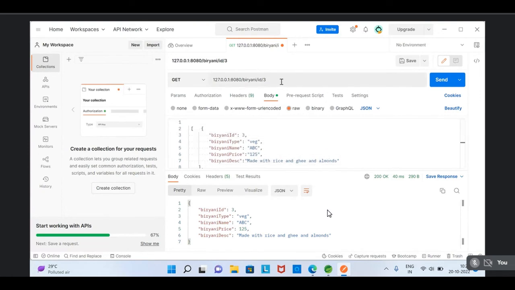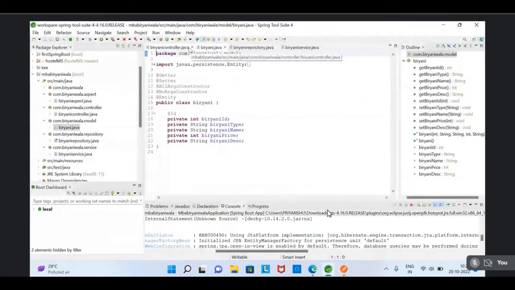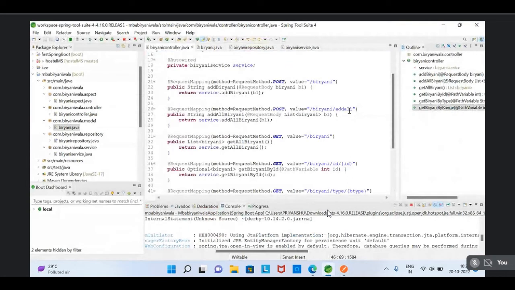For display output, it shows biryani ID, meaning nothing but product ID is equal to null. Biryani type is equal to null. So I will show it, sir. Okay, we'll check it. Now we'll try to change it here, sir. Simply add a list of all the biryanis you want to get.